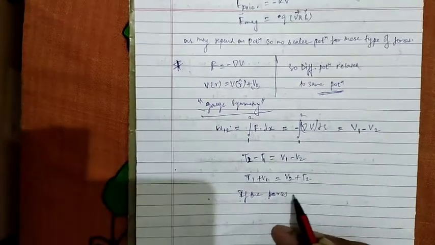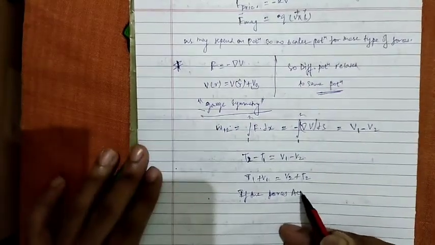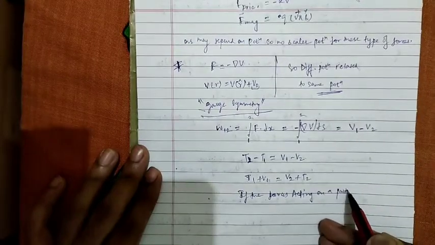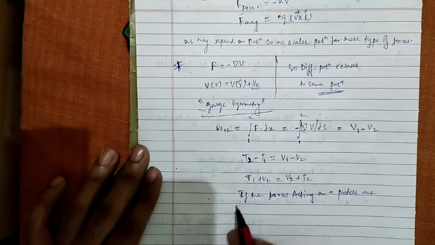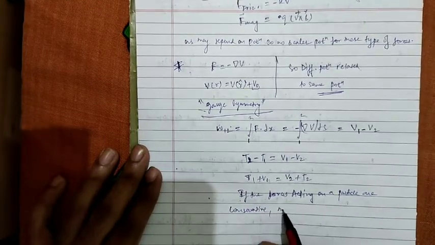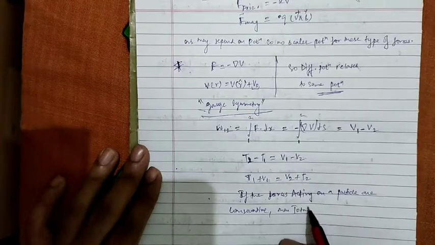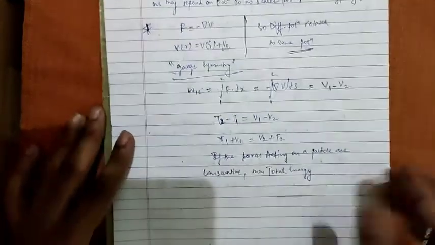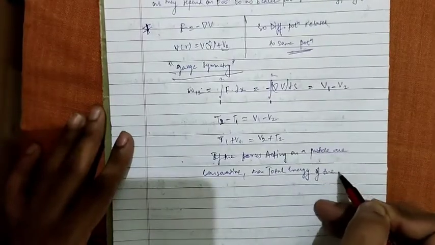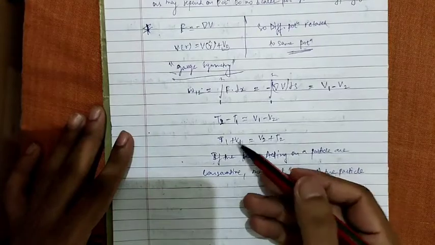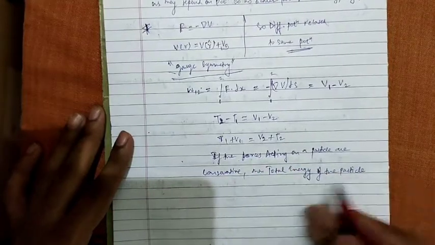This implies that if the forces acting on a particle are conservative, then the total energy of the particle, which is the sum of kinetic energy plus potential energy, remains constant.